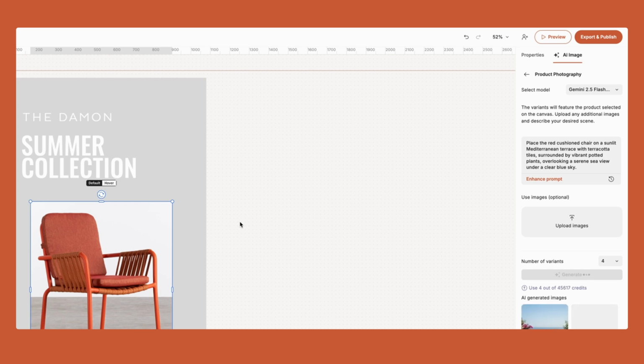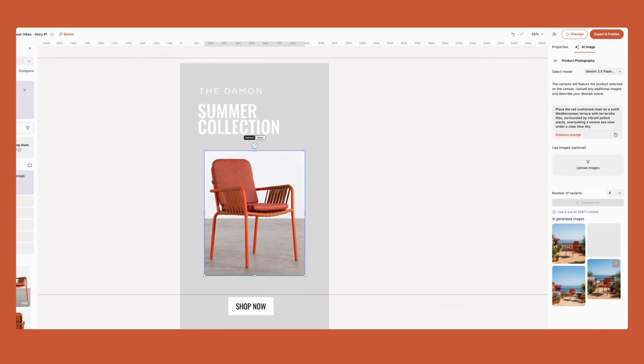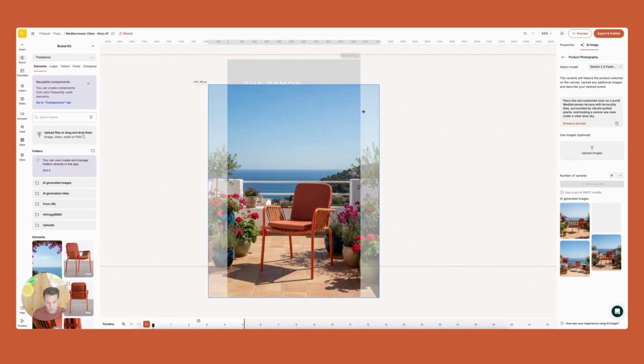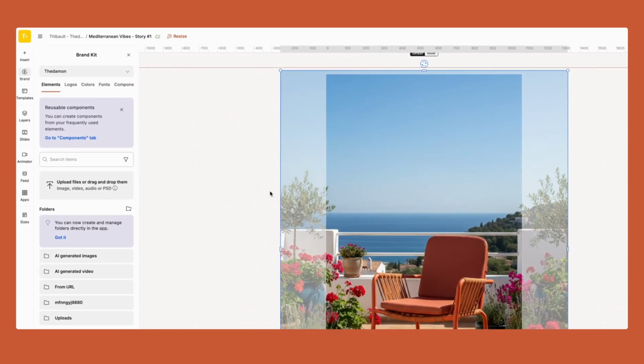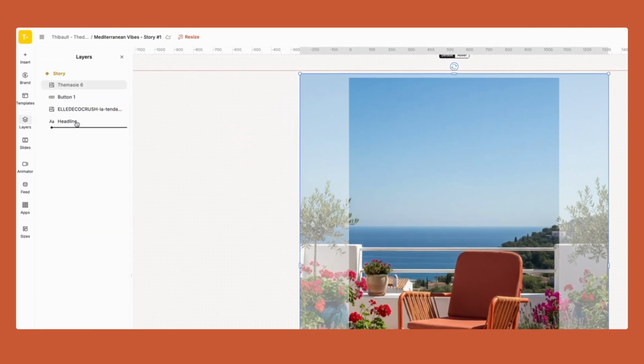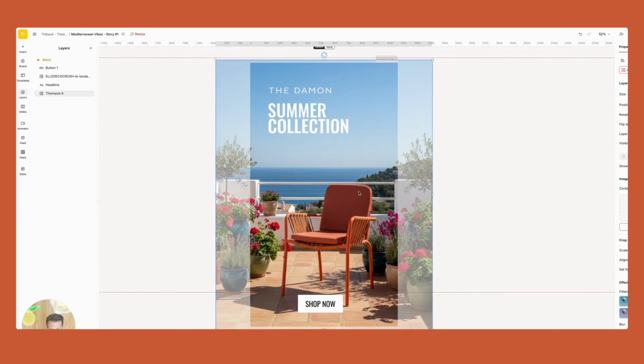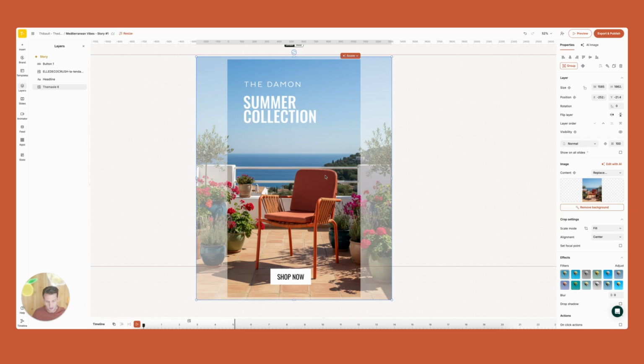Okay, let's see what this comes back with. Look at that. I am going to take this one. We're going to scale it. And now that I have my image here, I can do this. And I have something that looks pretty great. Look at the quality of the image it preserved, because Gemini 2.5 Flash and also Black Forest Flux Context do a really good job at preserving the consistency.